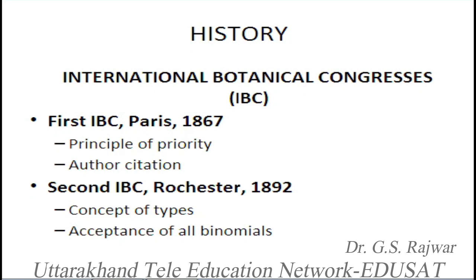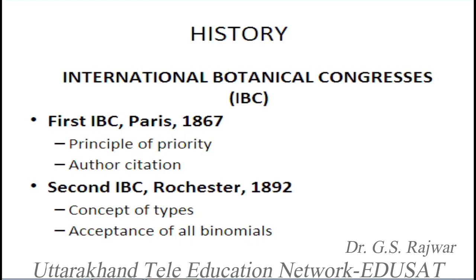After each 5 or 6 years, one International Botanical Congress is held in any part of the world, and this is controlled by the International Society of Plant Nomenclature and Taxonomy, which is in the Netherlands. This society organizes these congresses, and in each congress rules of botanical nomenclature are framed, discussed and passed by the convention. So the first three congresses are important in the history of botanical nomenclature.